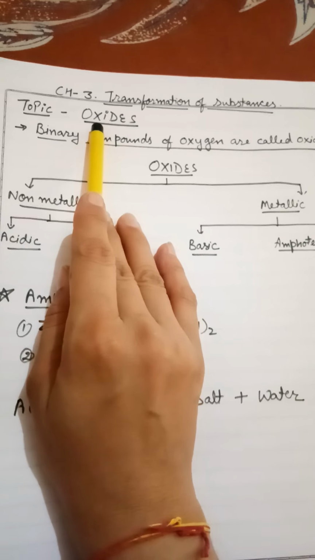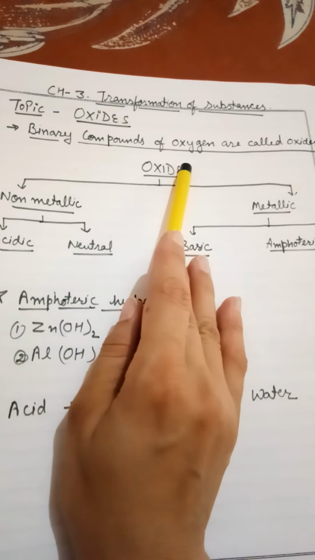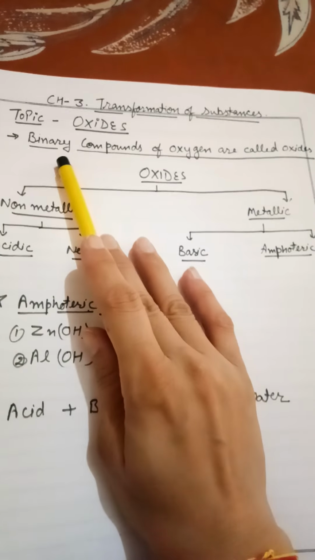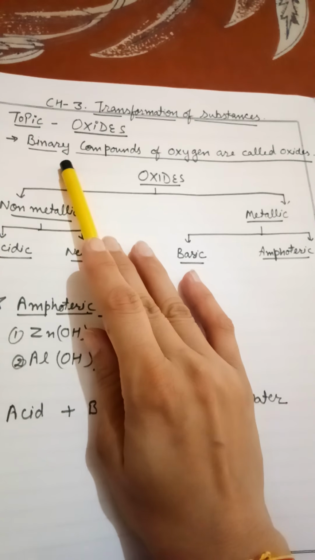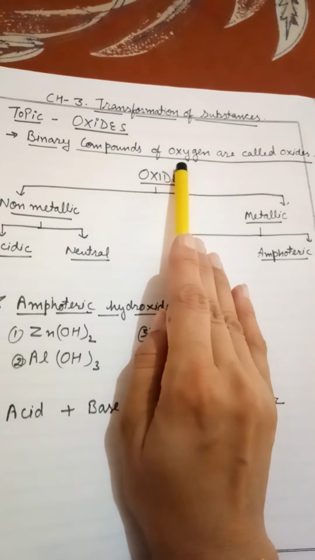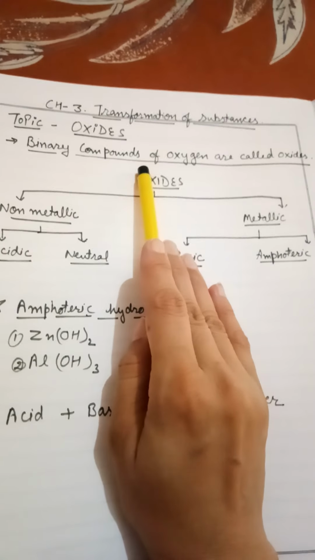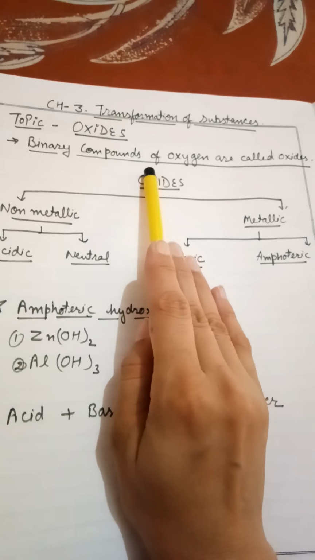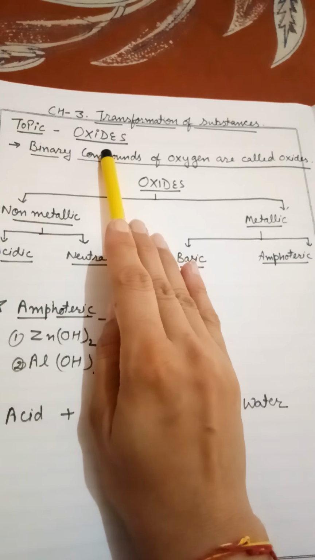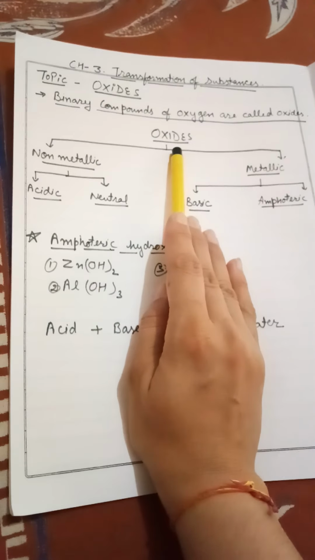As you know, our third lesson is on transformation of substances, and today's topic is oxides. Oxides are the binary compounds of oxygen. Binary means those compounds which are made up of only two types of elements. So if one of the atoms is oxygen and the other is a metal or non-metal, then the resultant will be called an oxide. Oxides can further be classified into two parts.